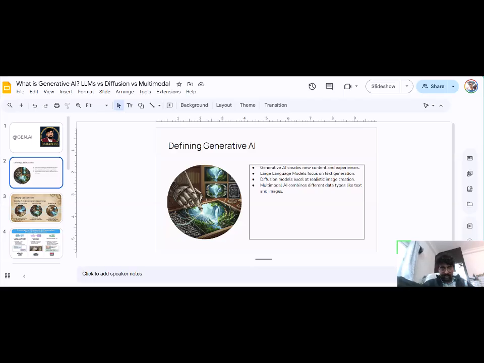You can give an image and some text, like "I want this image style and this kind of image," and it will generate the image for you. If you use a video model and give a prompt, like "I want a scene of morning where the sun is rising and kids are playing, a 10-second or 20-second video," the model will generate that video. All of this happens using generative AI, which is why it's called generative AI.